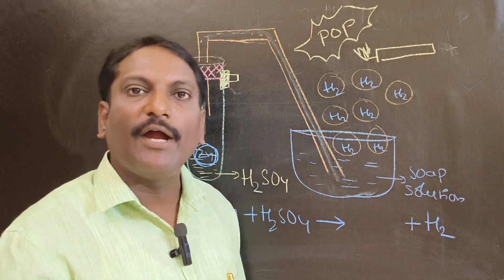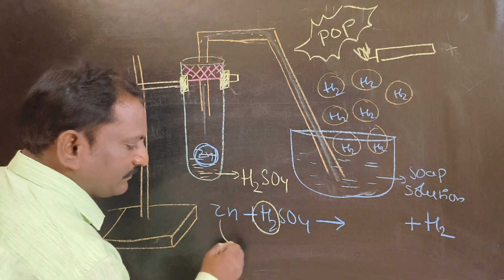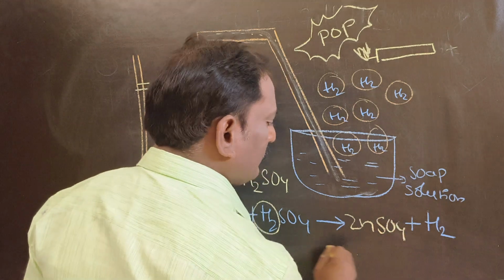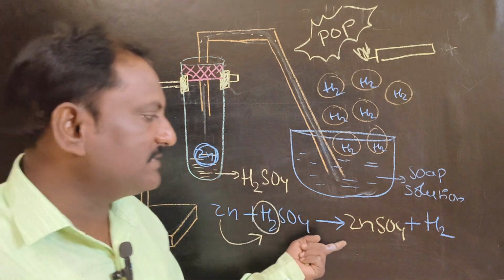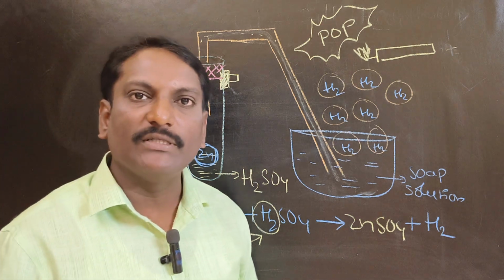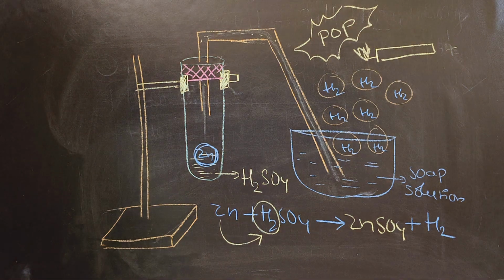In an acid, if hydrogen is replaced by metal, we get salt. So these are the hydrogens. Let us replace the hydrogen with zinc. Then we'll get zinc sulfate. So this is the equation: zinc reacts with sulfuric acid to give zinc sulfate plus hydrogen gas. Is it clear to you? It's very easy to write equations for the reaction between metals and acids. Copy this. Next one.